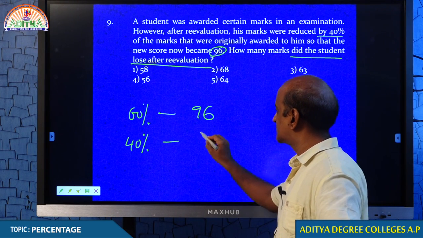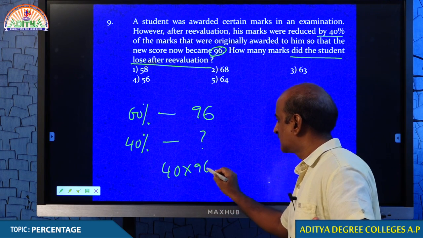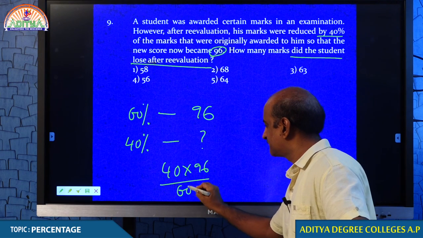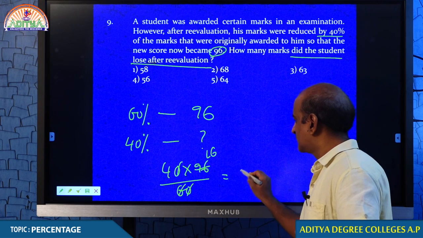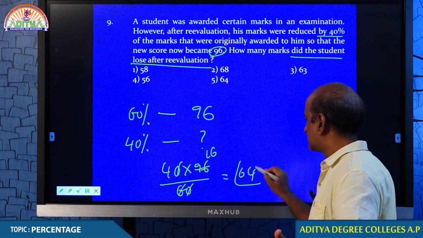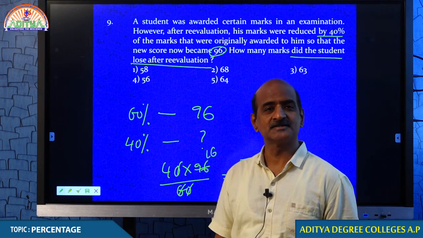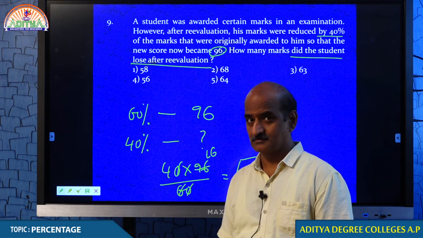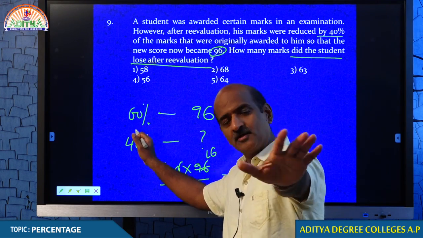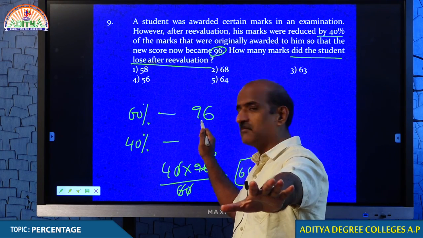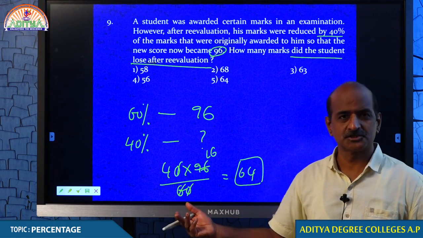And 40% is equal to how many marks? 40 into 96 by 60. Come on, student, we cancel. 6 goes into 96 sixteen times. 4 into 16 is 64. You understand that? Hopefully, yes. Because this is the percentage that is remaining after losing the marks in evaluation. These are the marks remaining. 60% is 96, 40% is how much? Right.